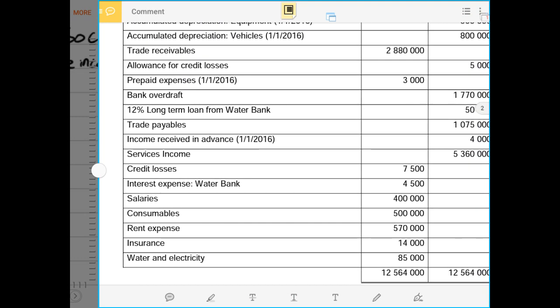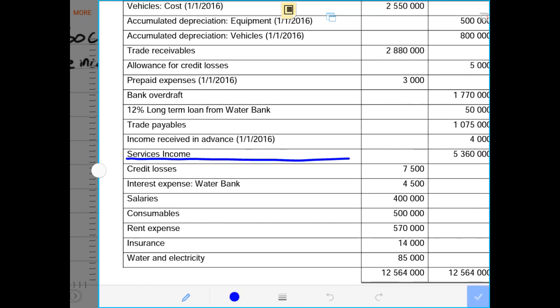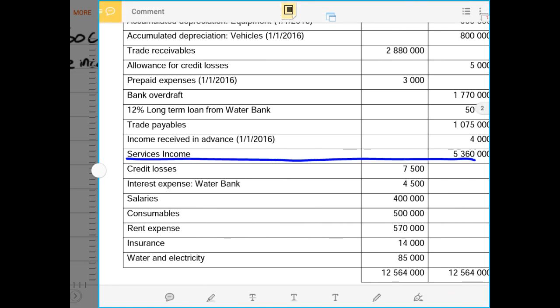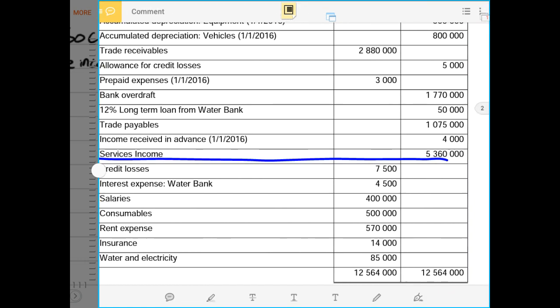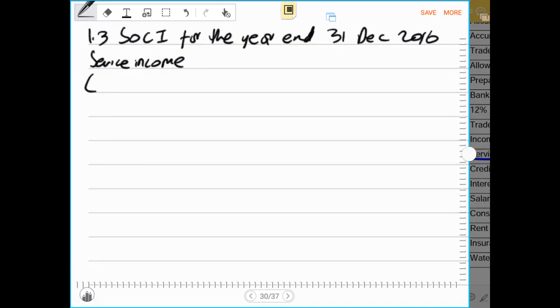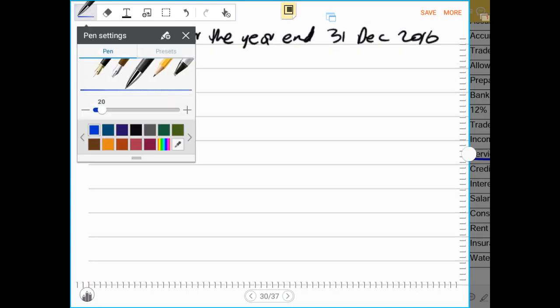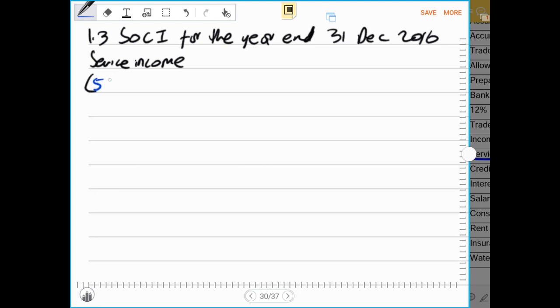Here is our service income given to us, and that service income is 5,360,000 rands. So we write that as 5,360,000 rands. Then if there are adjustments, we'll have to effect such adjustments. But so far, we don't know what adjustments we have regarding the service income.